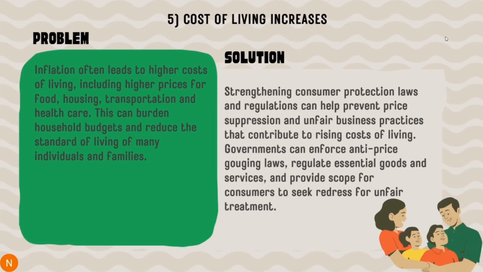Cost of living increase. The problem: inflation often leads to high cost of living, including high price for food, housing, transportation, and healthcare. This can burden household budget and reduce the standard of living of many individuals and families. Solution: strengthening consumer protection law and regulation can help prevent price suppression and unfair business practice that contribute to rising cost of living.